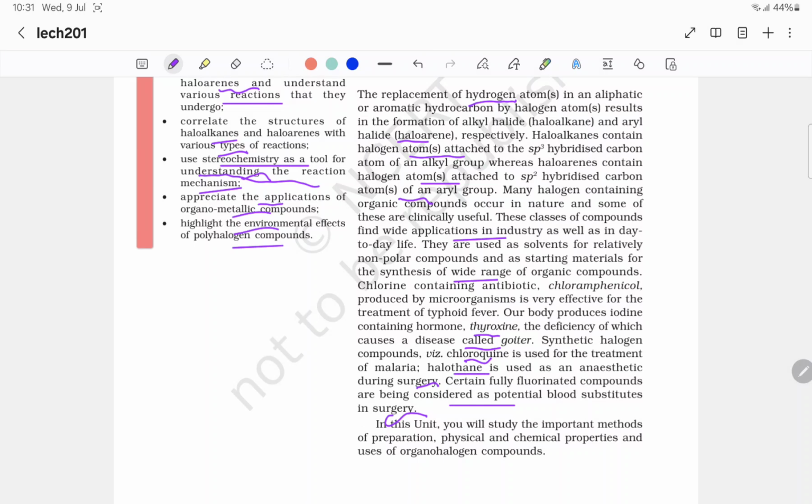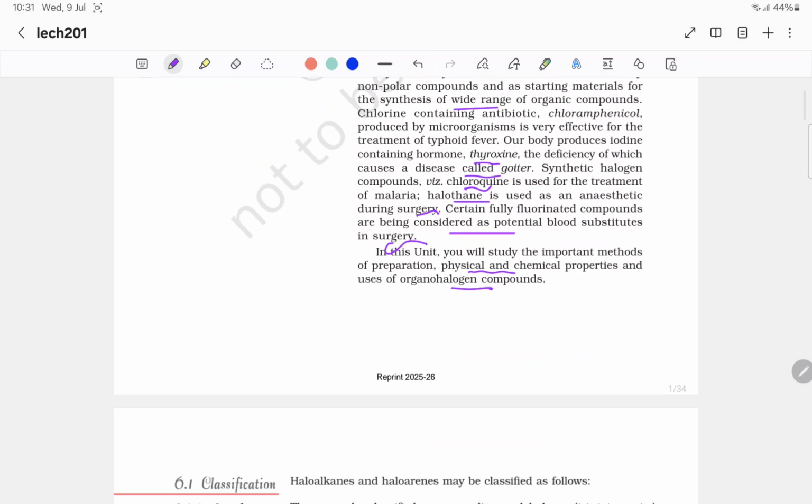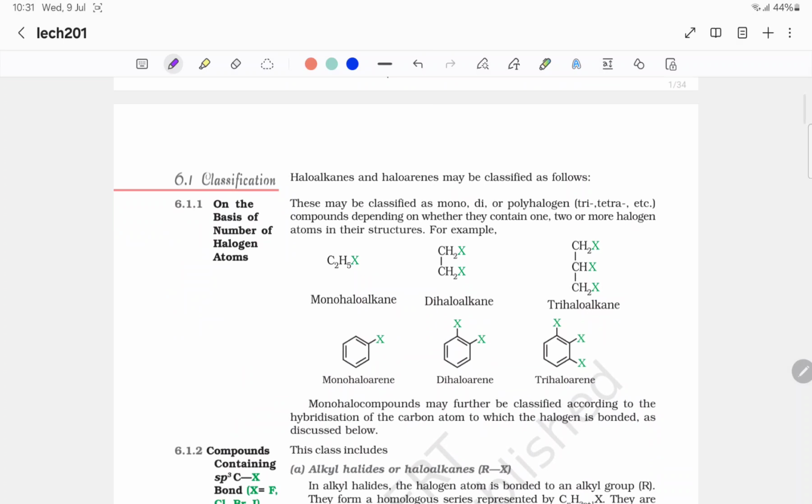In this unit, you will study the important methods of preparation, physical and chemical properties and uses of halogen compounds. Classification: haloalkanes and haloarenes may be classified on the basis of the number of halogen atoms. These may be classified as mono, di, or polyhalogen compounds, tri, tetra, etc., depending on whether they contain one, two or more halogen atoms in their structures.